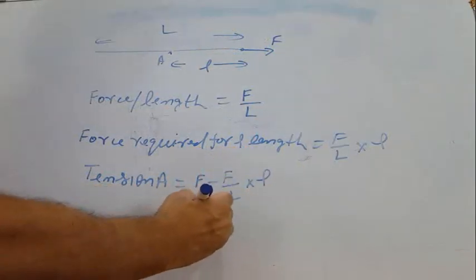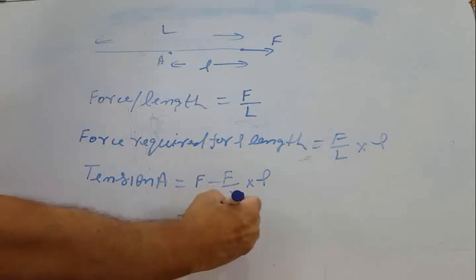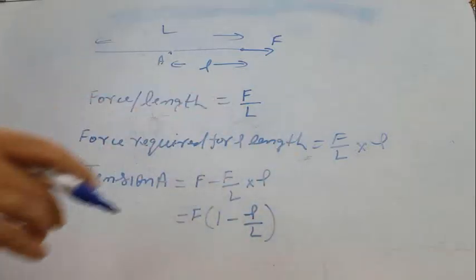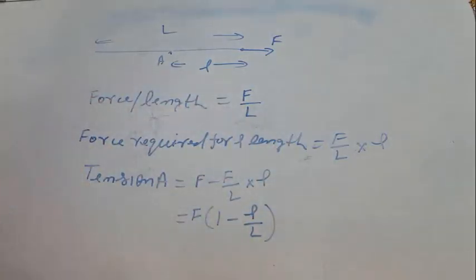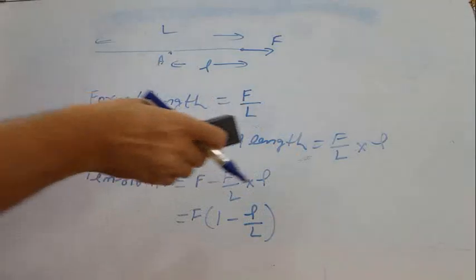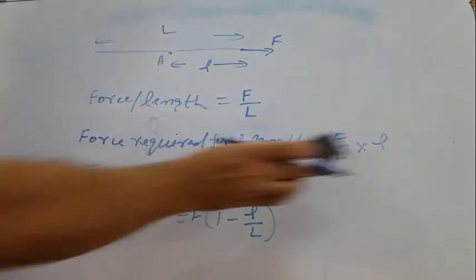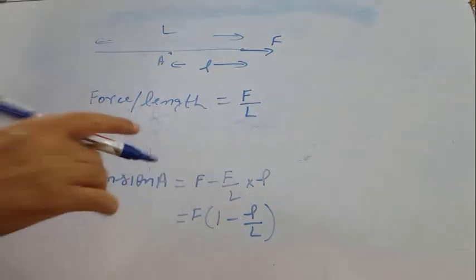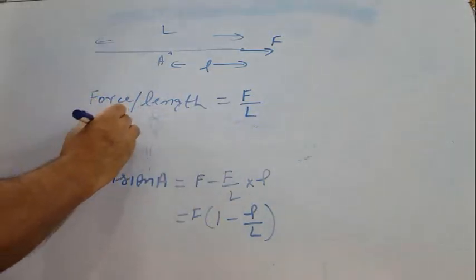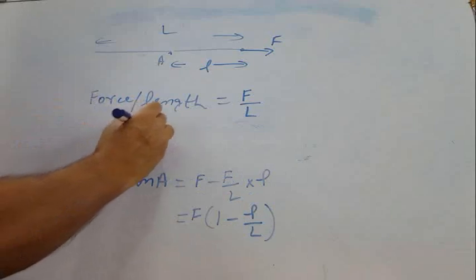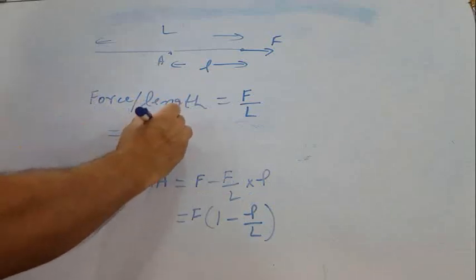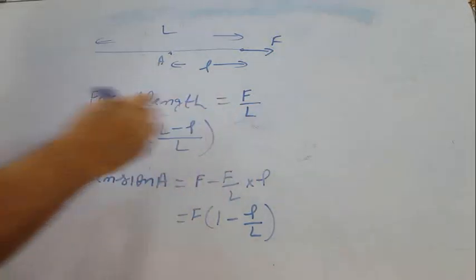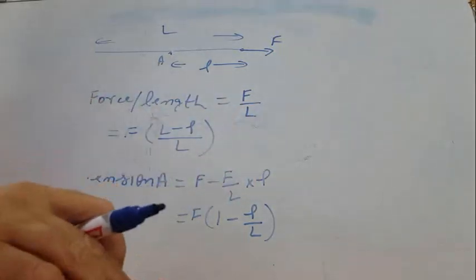F will be common, 1 minus small l upon capital L. Or you can say F into capital L minus small l upon capital L. That was the one procedure.